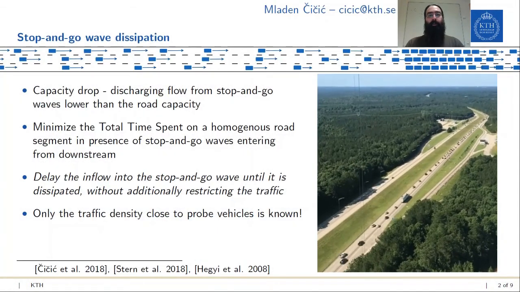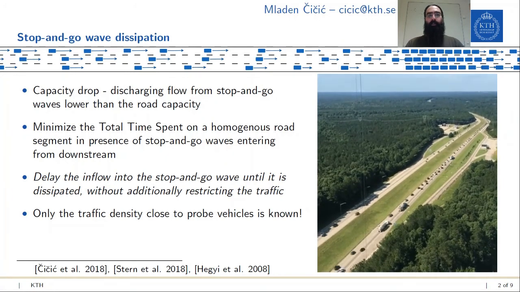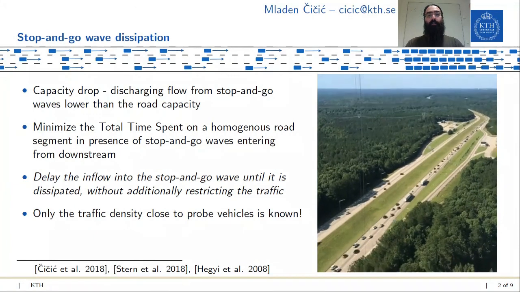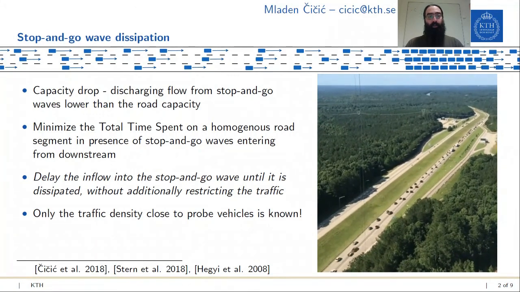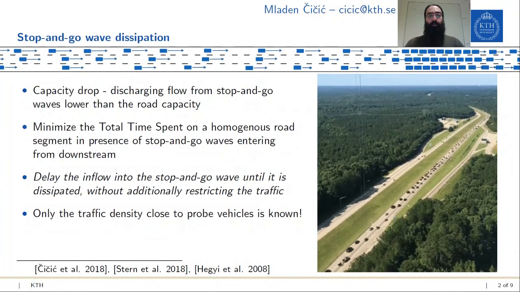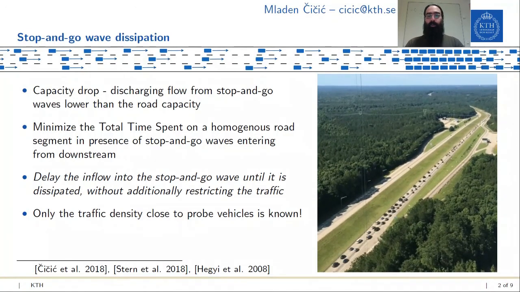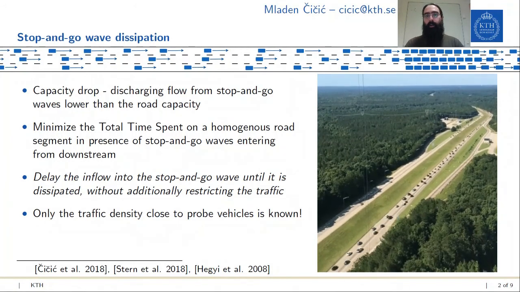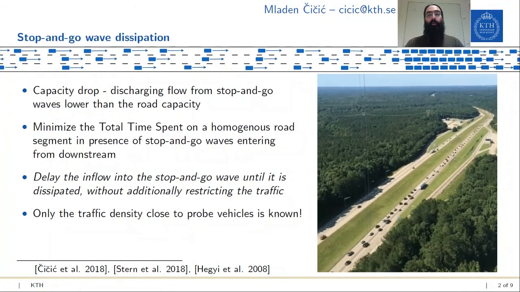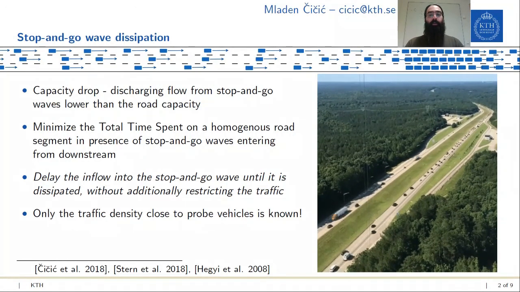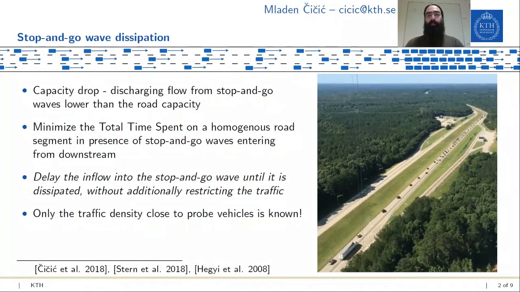More specifically, the problem that we'll be looking at here is stop-and-go wave dissipation using connected vehicles as both sensors and actuators. Since a stop-and-go wave's discharging flow is typically lower than the road's capacity, you may think of them as sort of a virtual bottleneck. We'll be looking at the homogeneous stretch of road without any on and off ramps with stop-and-go waves entering from downstream.